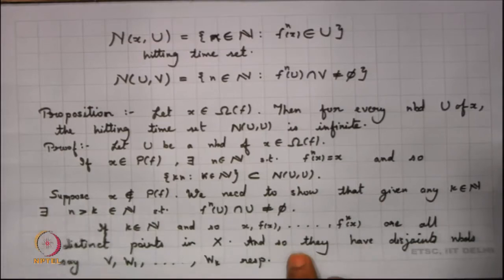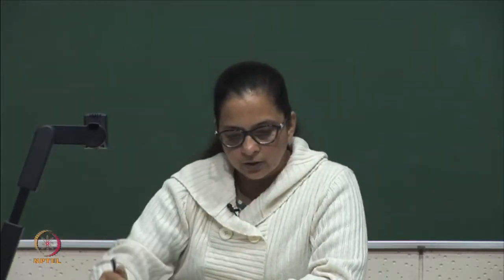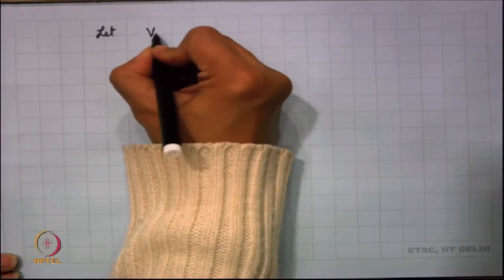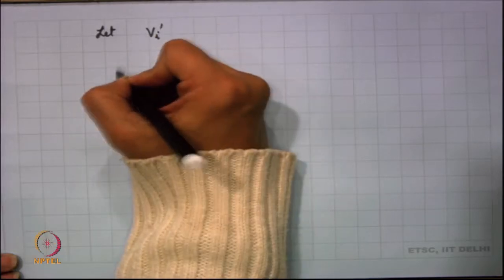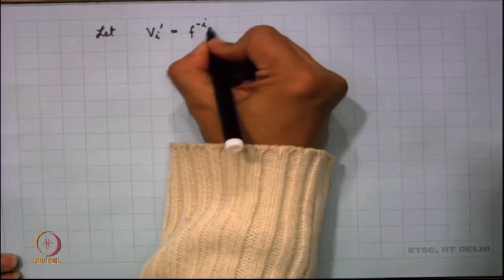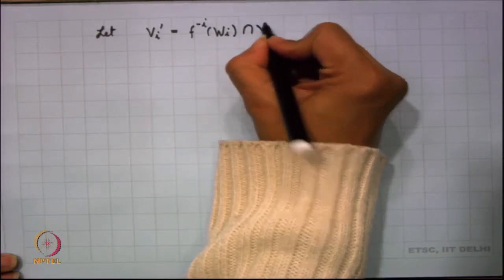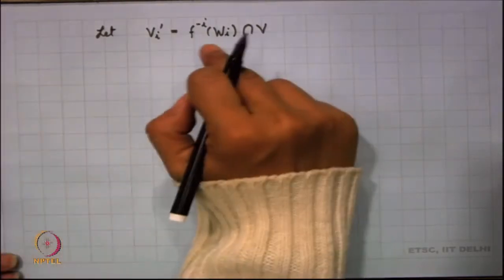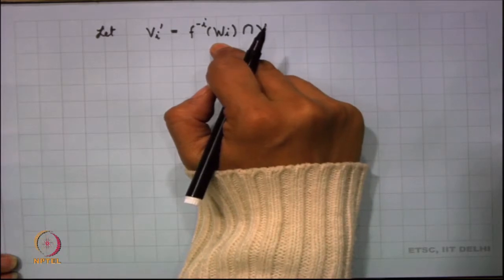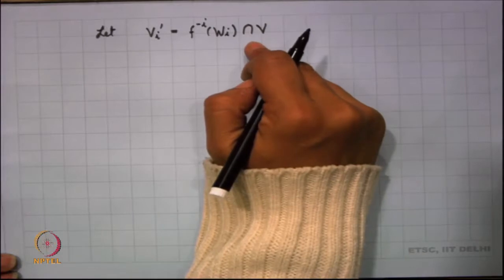Now, what happens after that? I am now defining Vi' to be equal to f^(-i)(Wi) intersection V. Now, I know that my point x belongs to f^(-i)(Wi), and definitely it belongs to V also.